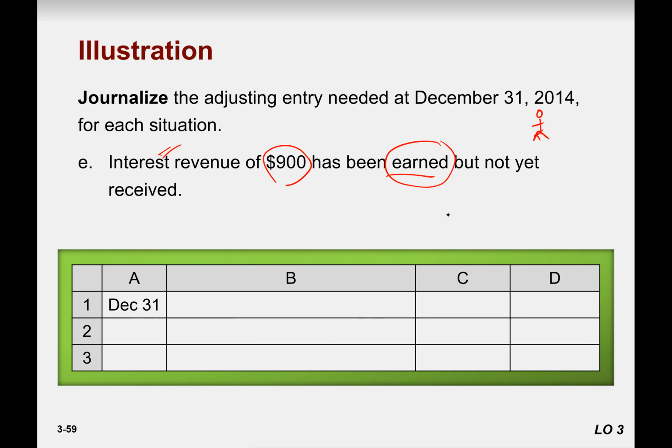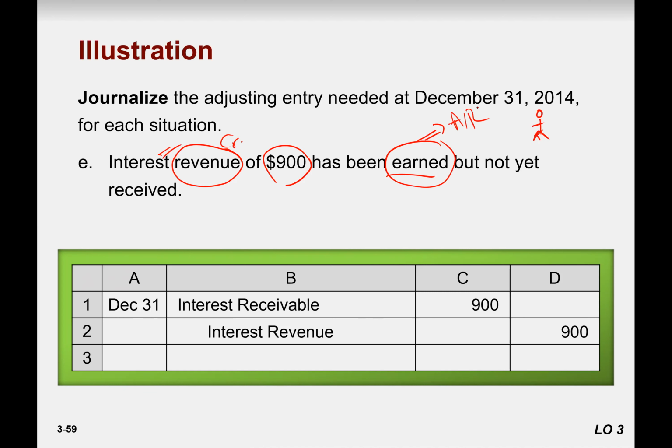Okay, well done, guys. So here we go. Interest receivable to interest revenue. Since interest has been earned, the question itself mentioned that this belongs to sales, right? So when sales increase, credit. It is earned, it means you are not paid, so you create a receivable. And what do you have to receive? Interest. So interest receivable to interest revenue. Understand, Minsu? Yes. Okay, good.